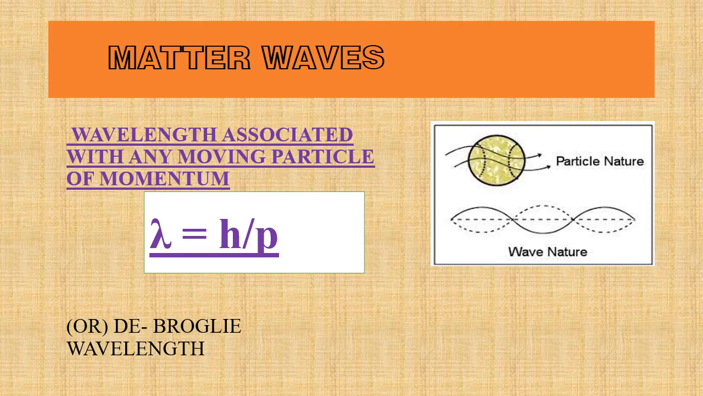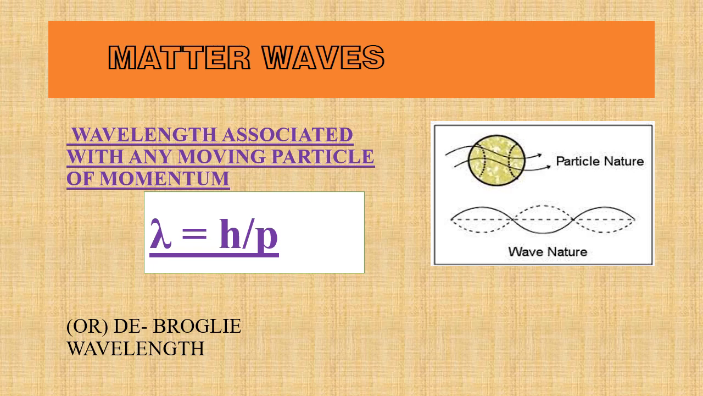First, what is meant by matter wave? Matter wave means the wavelength associated with any moving particle of momentum. That means any matter has both particle and wave nature, which is the dual nature of particle.